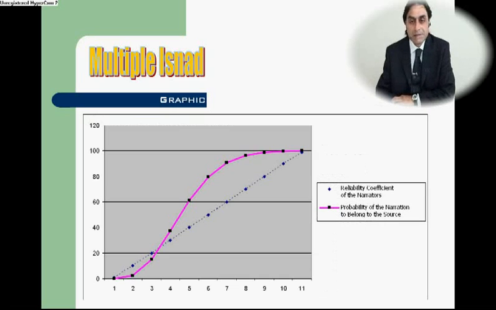As it can clearly be seen from the graphic, the curve indicating the probability that the narration belongs to the source which it is attributed extends below the straight line of the reliability coefficient of the relevant narrators in the first quadrant, whereas it extends above the straight line in the remaining 3/4. Therefore, narrations which are transmitted by such types of isnad channels would most likely belong to the source to which they are attributed, unless the reliability levels of the relevant narrators are very low.